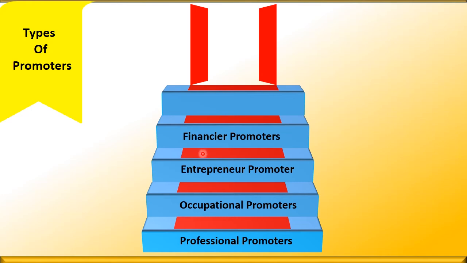Listen, some financial institutions like investment banks may take up the promotion of a company with a view to find opportunities for investment. The next one is institutional promoters. The institutions set up by the government, such as Industrial Finance Corporation of India, are the institutional promoters. We have discussed all the types of promoters.